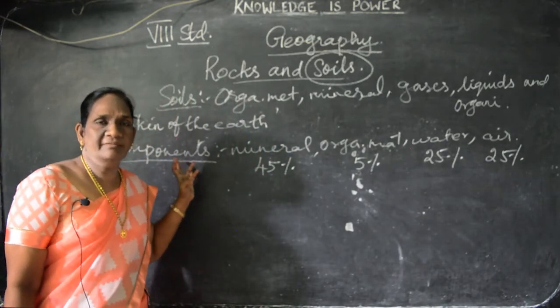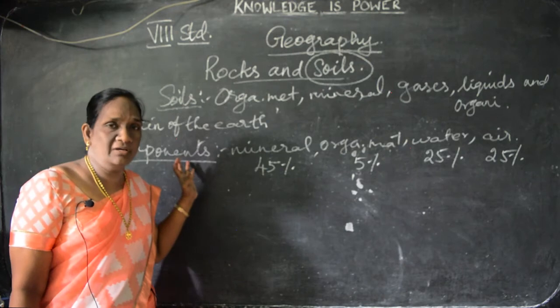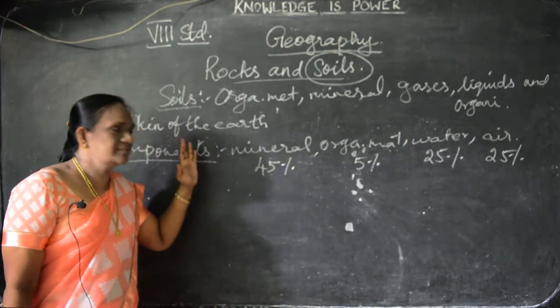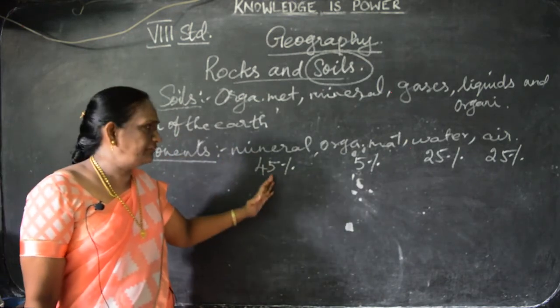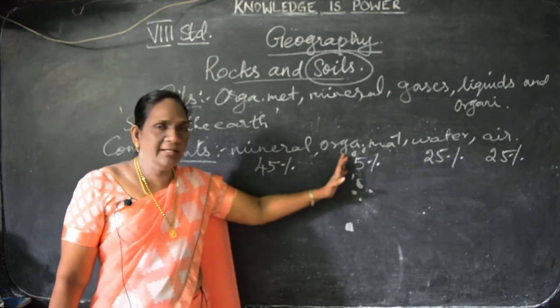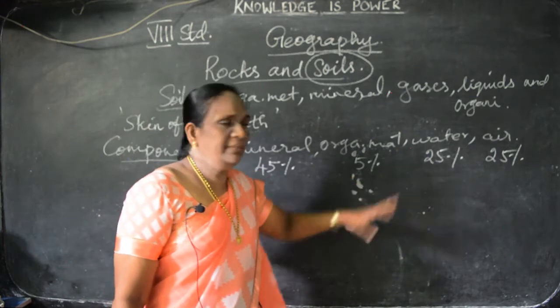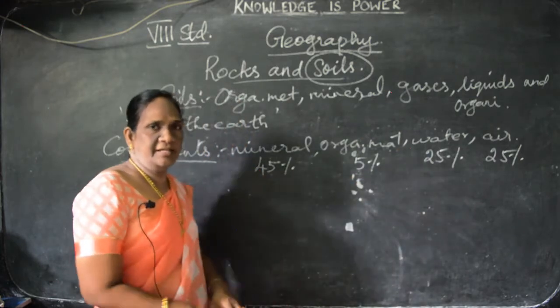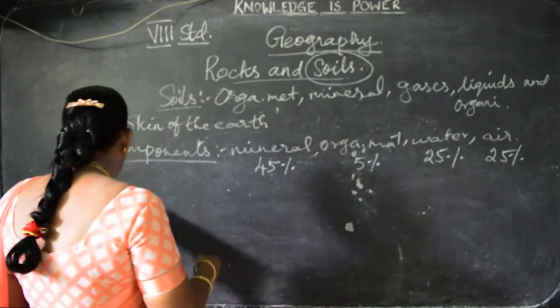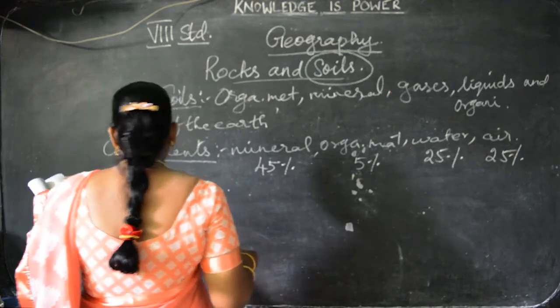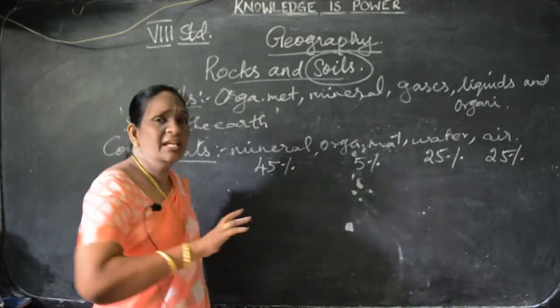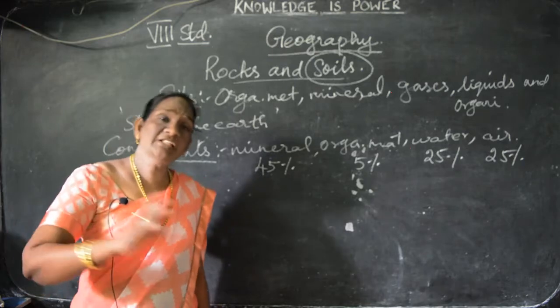The components of soil are mineral 45%, organic matter 5%, water 25% and air 25%. These components vary from place to place.